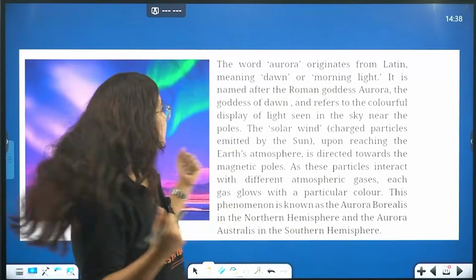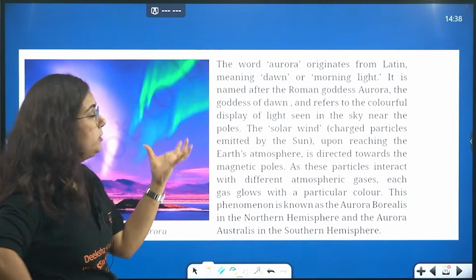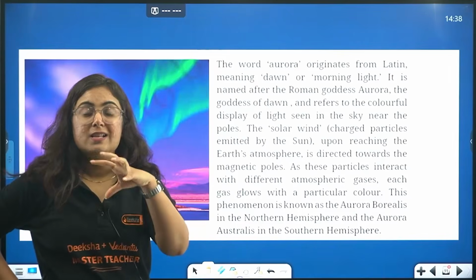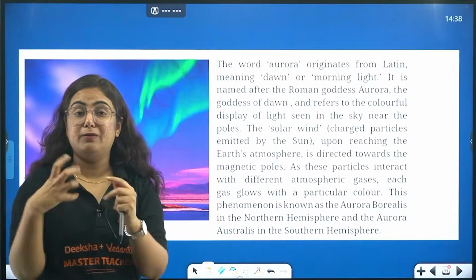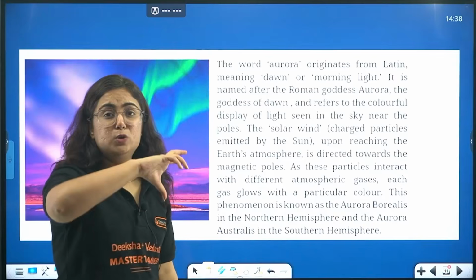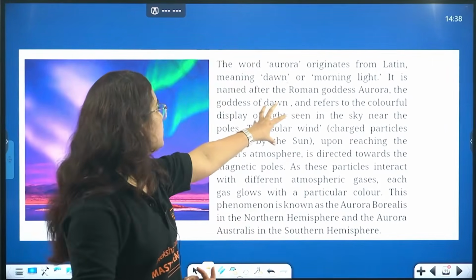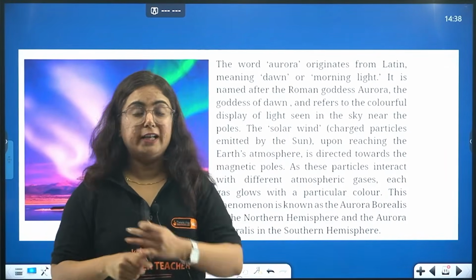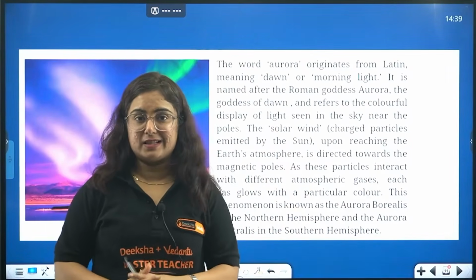So beta, the word aurora originates from Latin meaning dawn and morning light. You are well aware that during the time before night, between that sunset phase, you will see some beautiful colors of the clouds. Similarly, you will see that in the morning also. So it is at the time of dusk also and dawn also. In the morning time also and the evening time also, you will see those beautiful lights in the clouds.